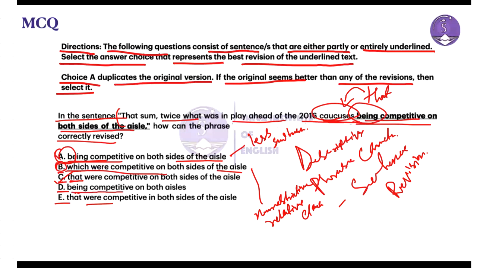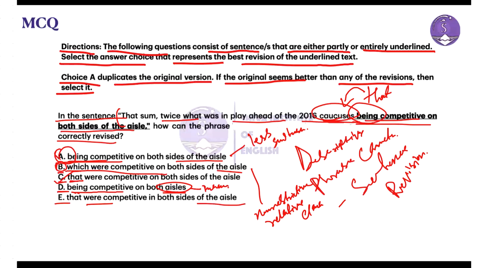This choice again alters the meaning, by replacing sides of the aisle with aisles, both aisles, introducing an inaccuracy. It also begins with being, which is a participle form. Now, option E states that were competitive in both sides of the aisle.